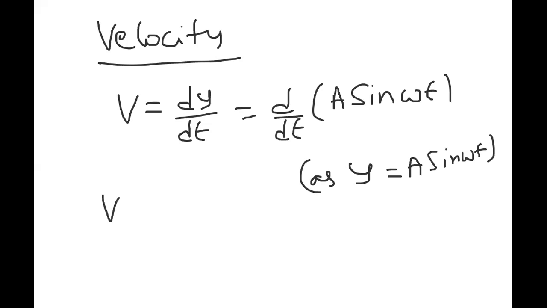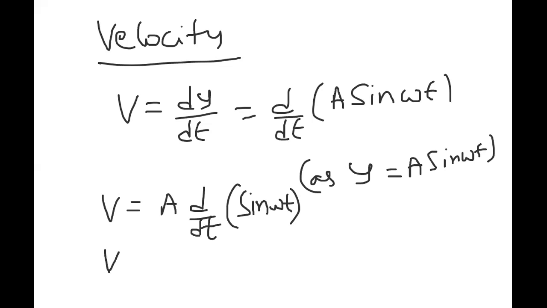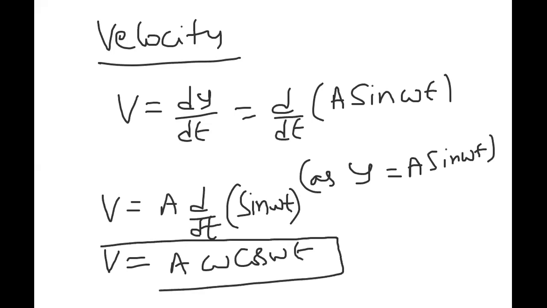So v is equal to a times d by dt of sine omega t. I know the differentiation of sine omega t with respect to t is omega into cos omega t. So this is the expression I got for velocity.